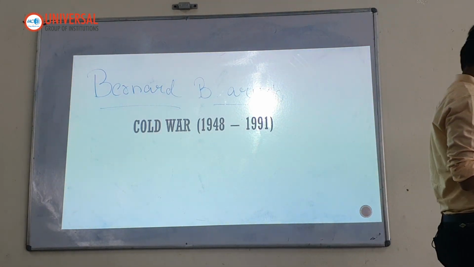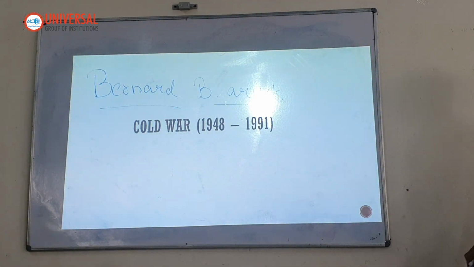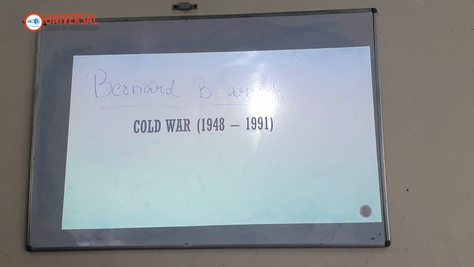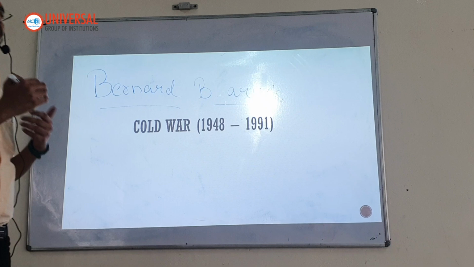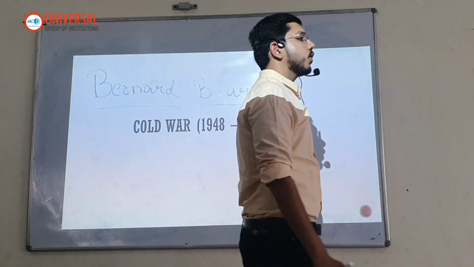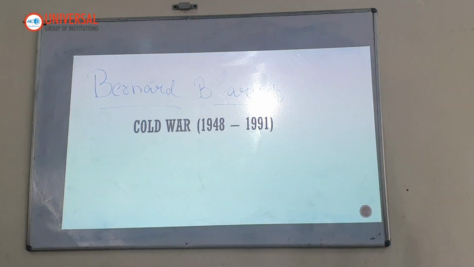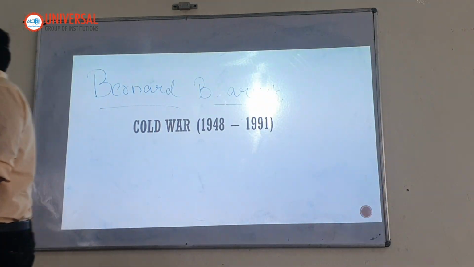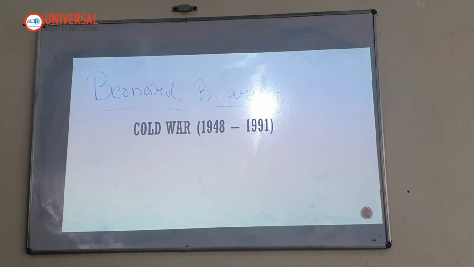Okay? A hot war means a physical war. There was a Cold War, which means that it was in the minds. There were other activities happening, but it did not result into a hot war. Now, understand what were the events that led to the Cold War.